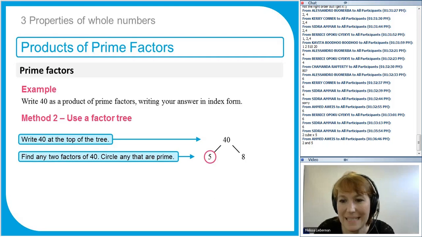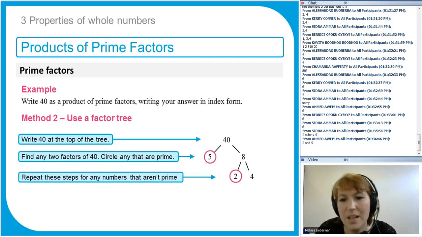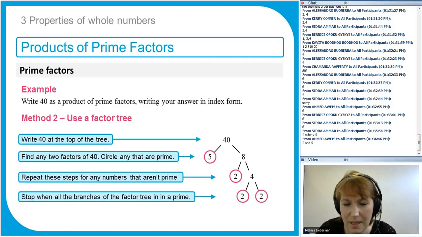But 8 can be split up. 8 can be split up into 2 times 4. I think that's the only way you can split it up. So we'll split it up into 2 times 4. You can't include 1. That's the big rule for this, because that would just send you around in circles. So we split it into 2 times 4, circle the prime number, and we've got 4. 4 is 2 times 2, so we split that up, and we've got 2 times 2. And then all the numbers that are circled, we get exactly the same answer as before, 2 times 2 times 2 times 5.